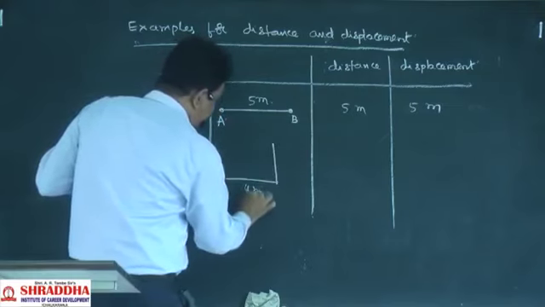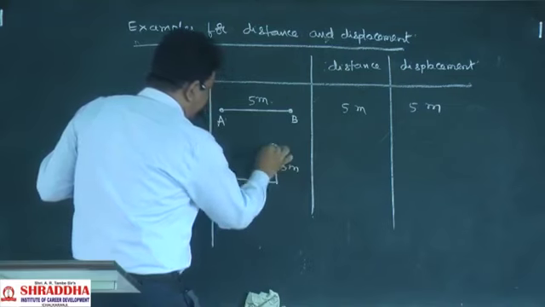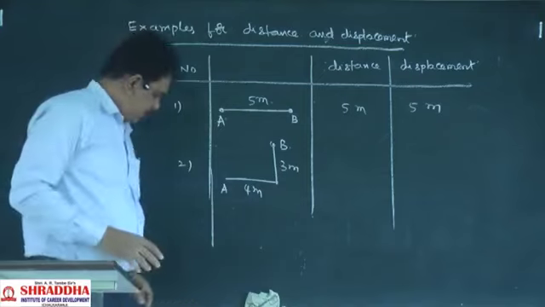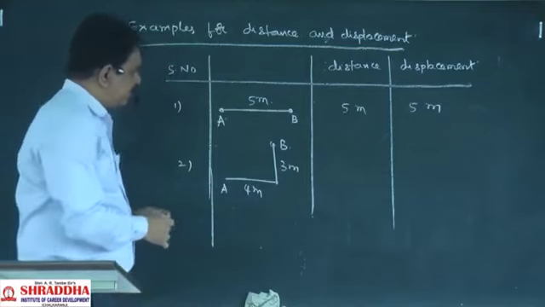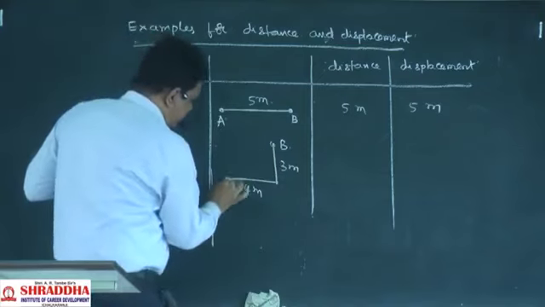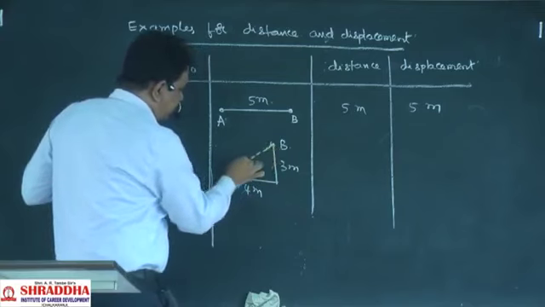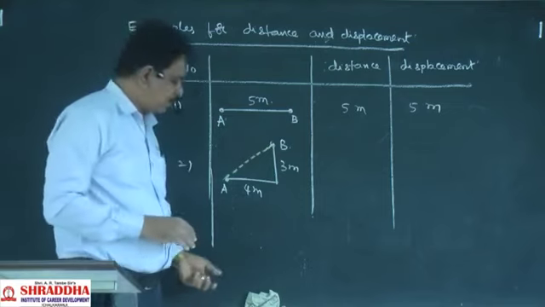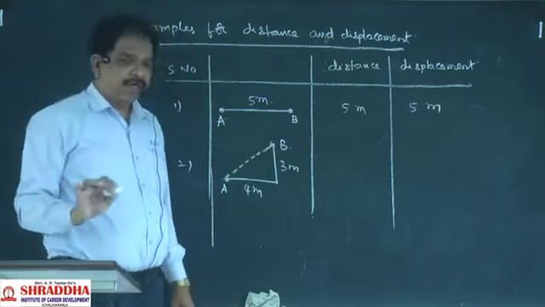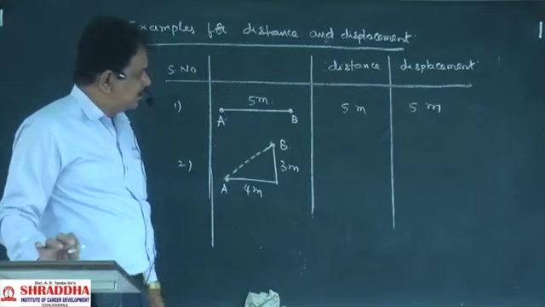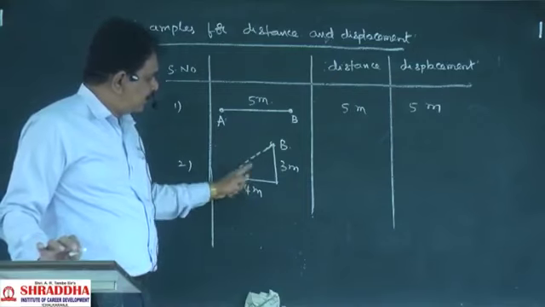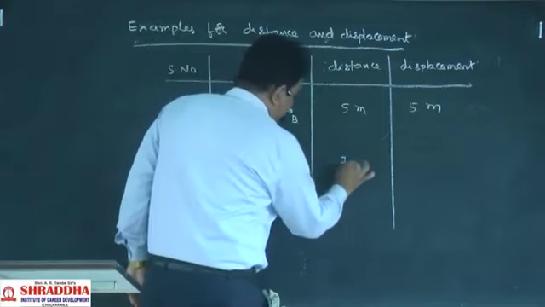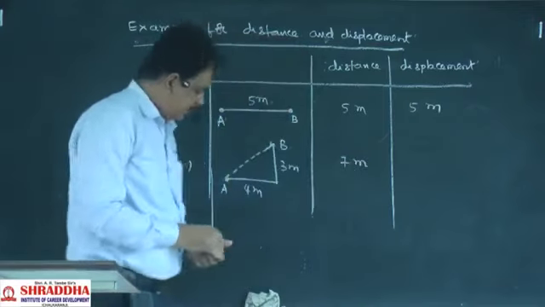Next, take one more example. The body started from A and finally reached B. What is the distance? What is the displacement? Displacement will be this one, the shortest path. The shortest path is always a straight line. So in this example, the distance will obviously be 7 meters.